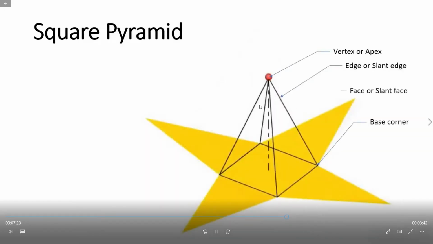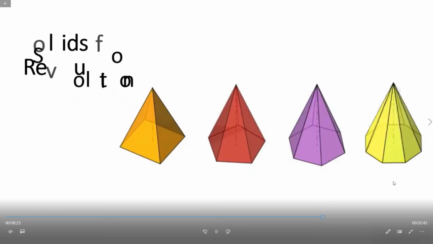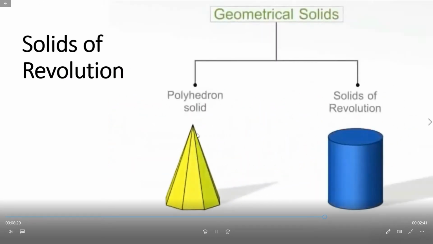What are the parts of a pyramid? Apex or vertex, slant edge, slant face, base corner, axis, and base. Different shapes of pyramids are available: square pyramid, pentagonal pyramid, hexagonal pyramid, octagonal pyramid. Square means the base is a square, pentagonal means the base is a pentagon, hexagonal means the base is a hexagon, and octagonal means the base is an octagon. The top is only the apex point.